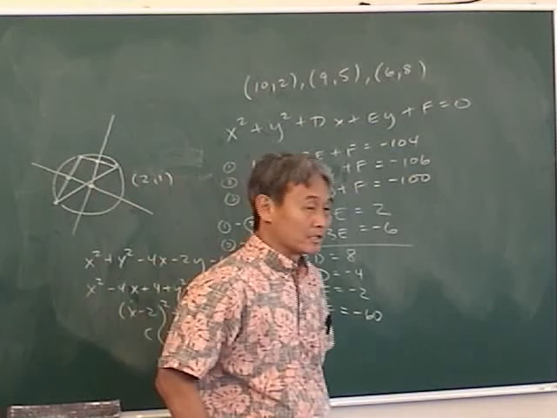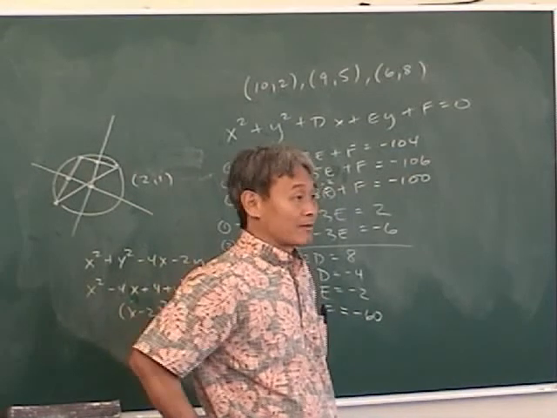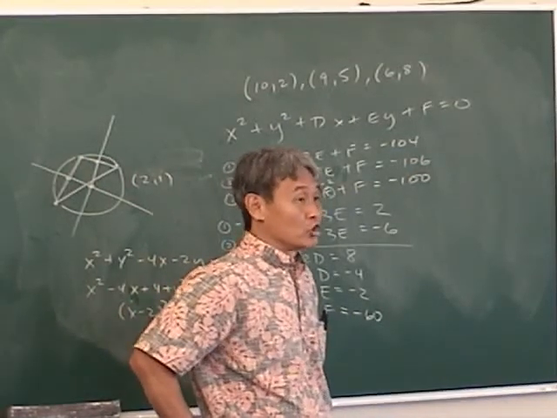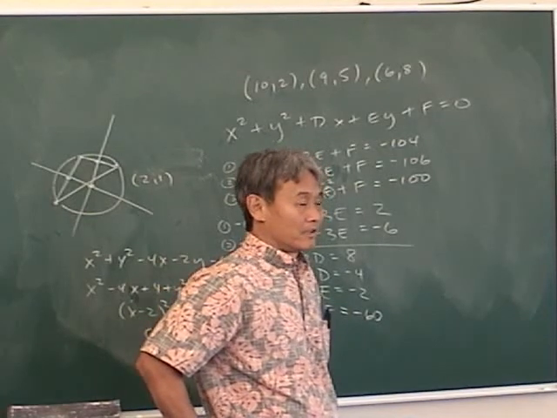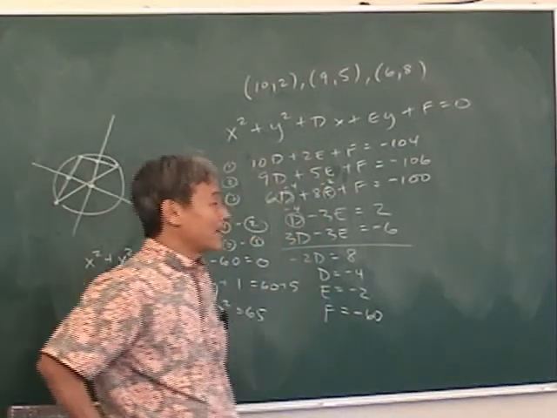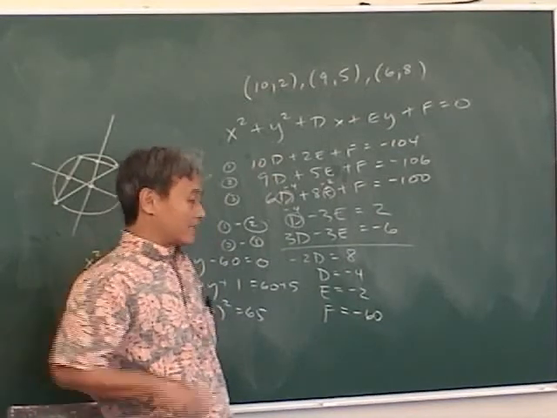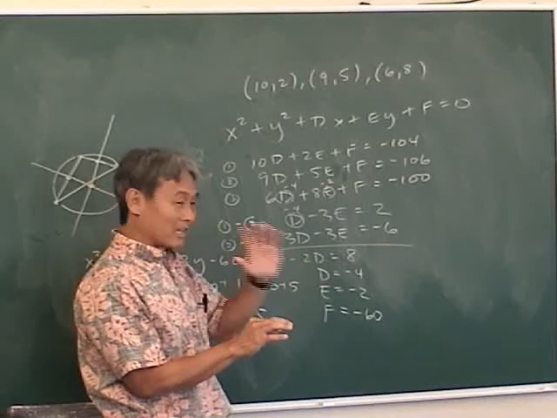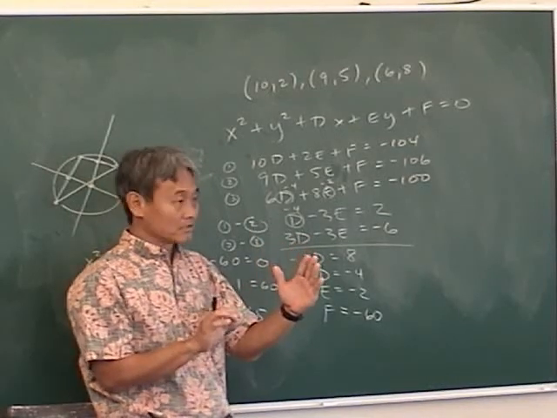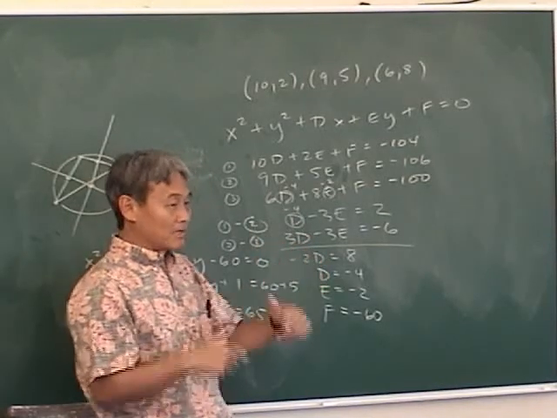So tomorrow we study. You guys even remember what the definition of a parabola is? It's a set of points in a plane equidistant from a given point and a given line. The point is called the focus and the line is called the directrix. Okay. Just be here tomorrow then.